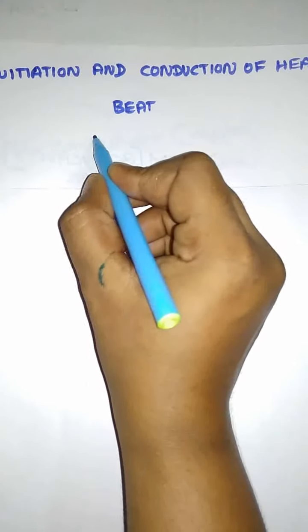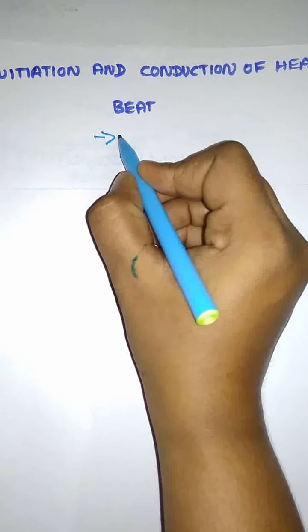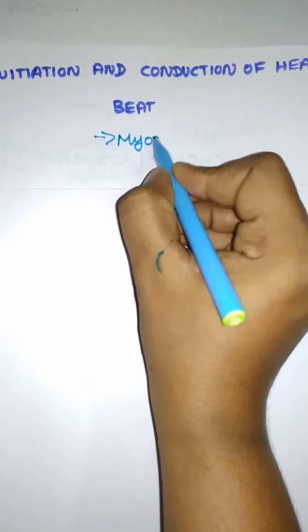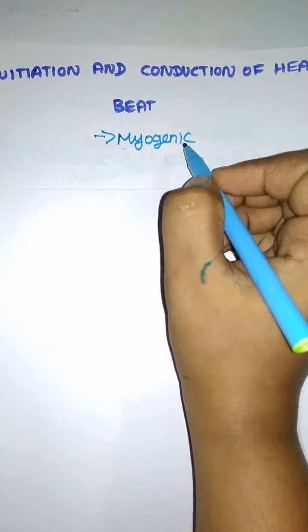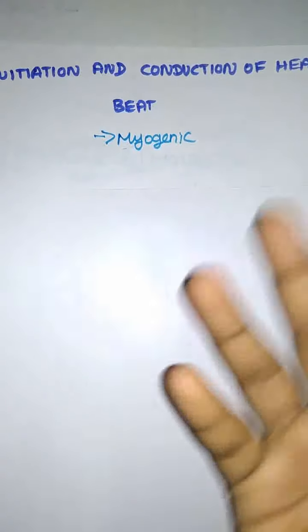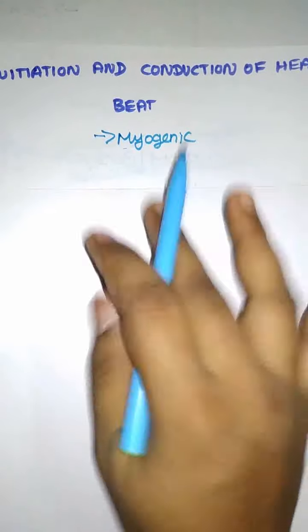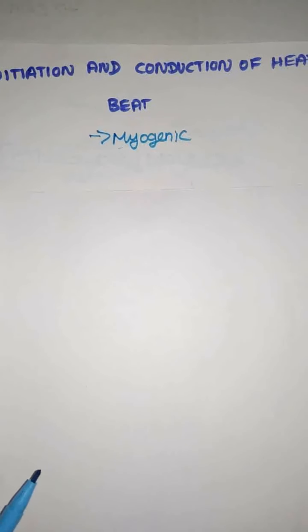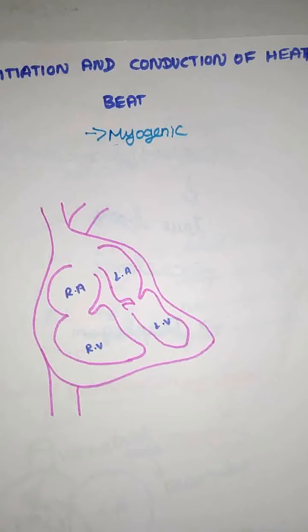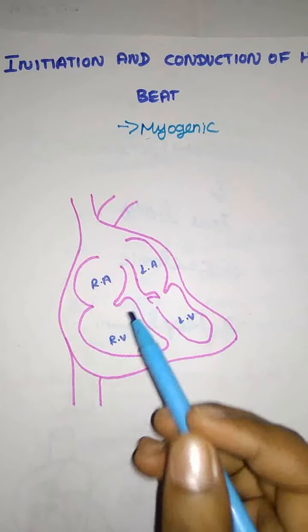First, the heart is made up of a special muscle, the myogenic muscle. Myogenic means it is made up of muscle cells rather than nerve cells. That is the meaning of myogenic muscle. And with the help of some special muscle, they initiate the impulses of the heart.